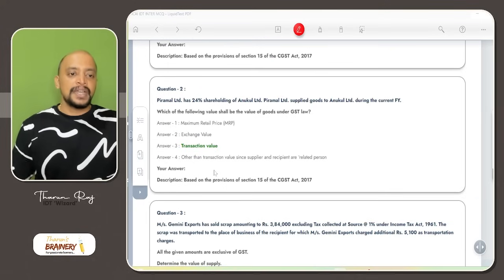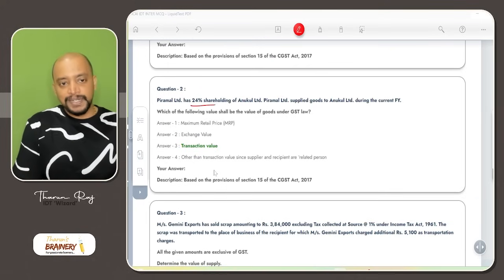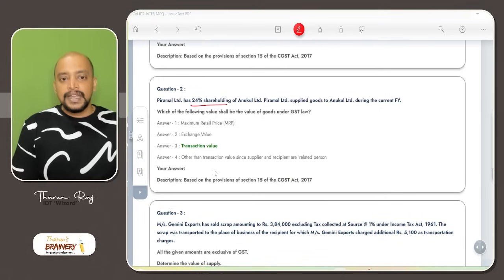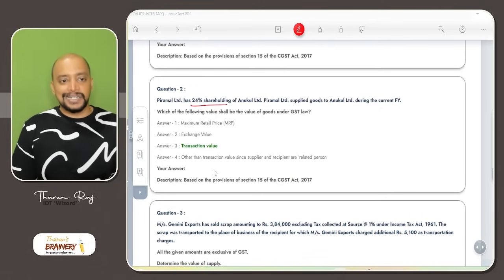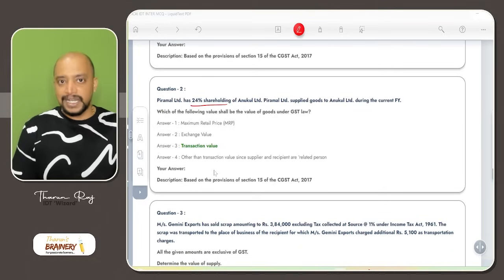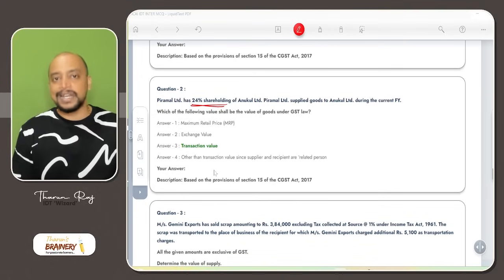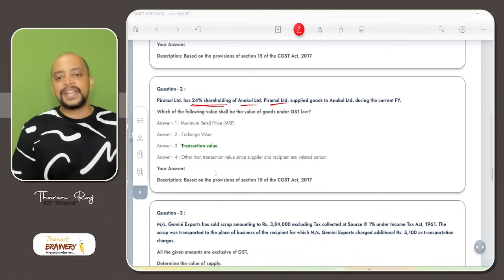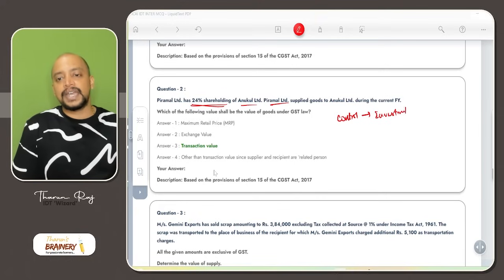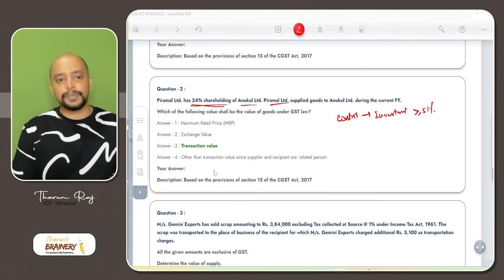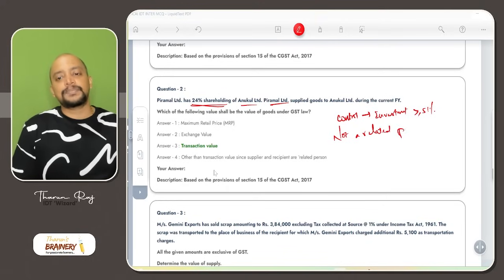Then question number 2. Piramal Limited has 24% shareholding of Ankul Limited. Piramal Limited supplied goods to Ankul Limited during the current year. Whether we will take transaction value in this case. 24% means not related. When there are two companies, control exists when the investment is greater than or equal to 51%. In this case it is 24%, so it is not a related party transaction. As it is not a related party transaction, the transaction value will be applicable.